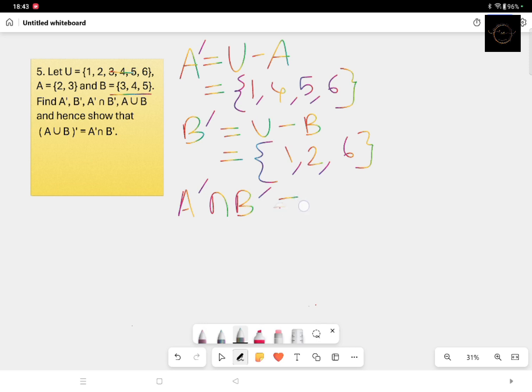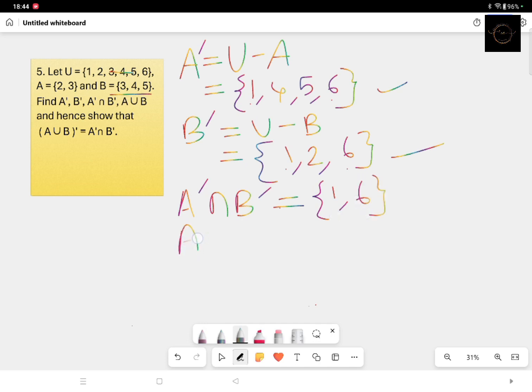Next we will find A complement intersection B complement. Now we have got A complement and B complement. Intersection means common elements. So what are the common elements between A complement and B complement? That is 1 and 6. Any other elements? No. So therefore this answer will come as 1, 6.